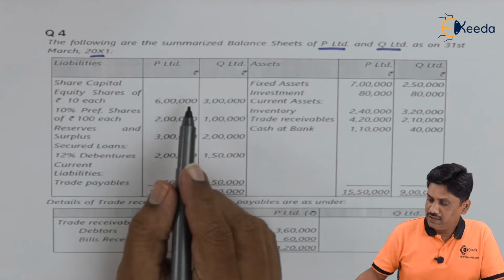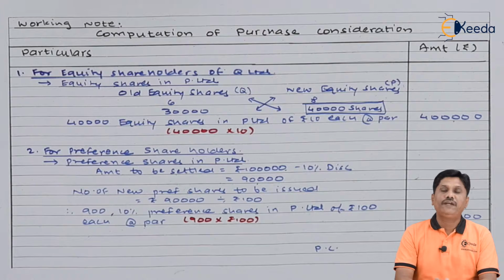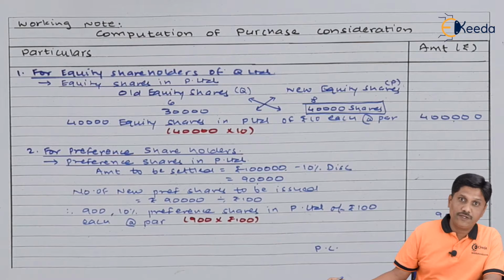Friends, equity capital in the balance sheet of P Limited is 6 lakhs. 10% of that comes to 60,000. Friends, this is how we have calculated our purchase consideration.